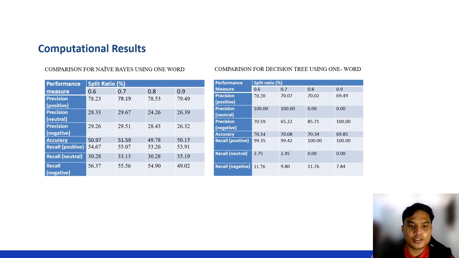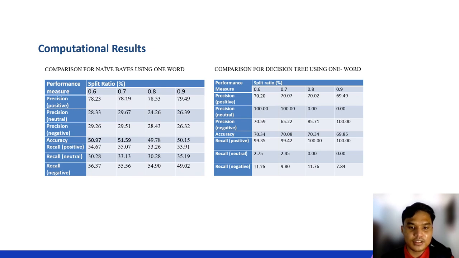Alright, we come to the computational result. So this is the result for the 1-word search term, either using naive Bayes or decision tree. As you can see, for the accuracy, decision tree has higher accuracy compared to naive Bayes.